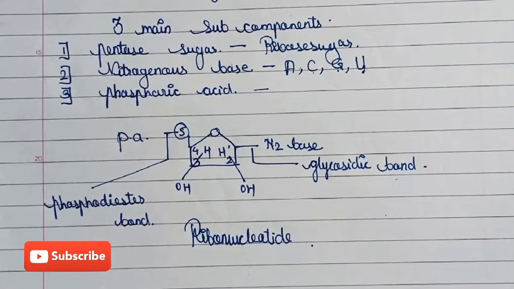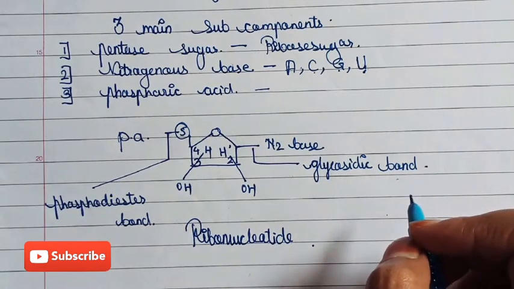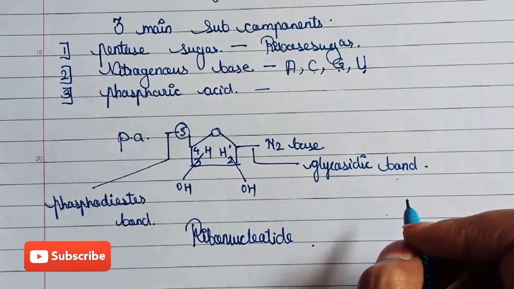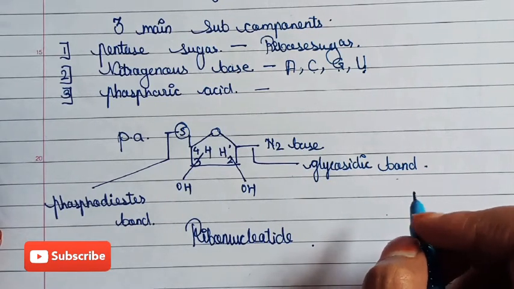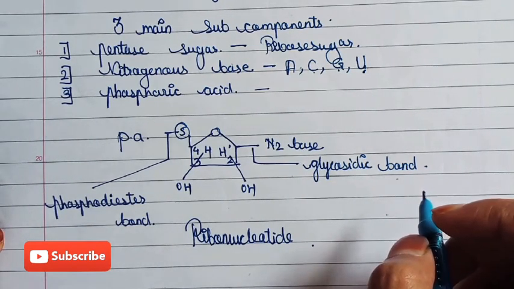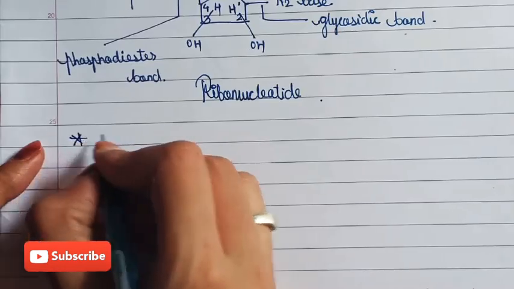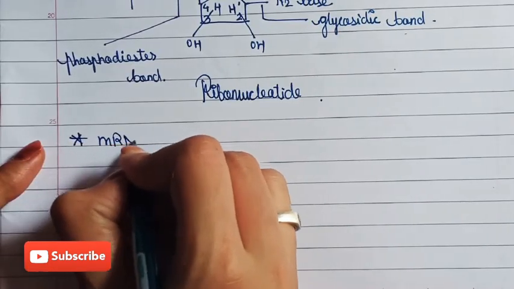Now we know there are three main types of RNA: mRNA, messenger RNA; tRNA, transfer RNA; and rRNA, ribosomal RNA. First of all, we will see the structure of mRNA, the messenger RNA, in prokaryotes and eukaryotes.